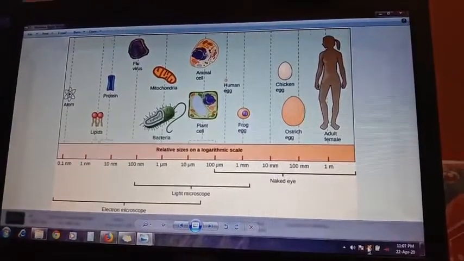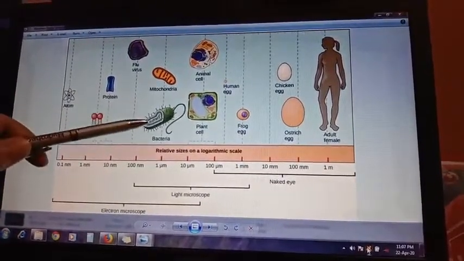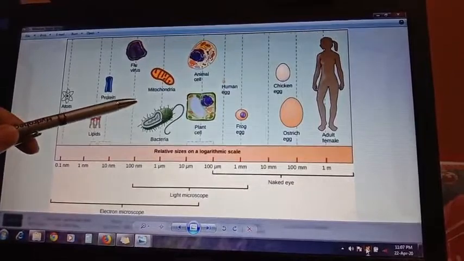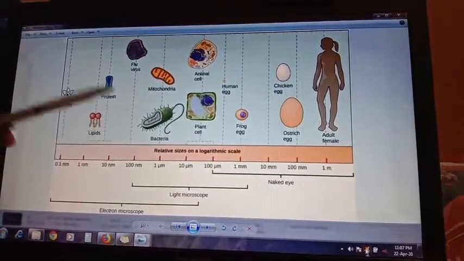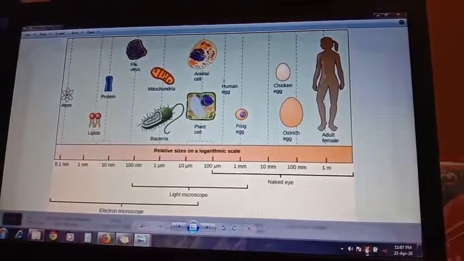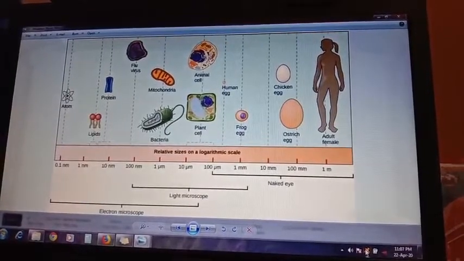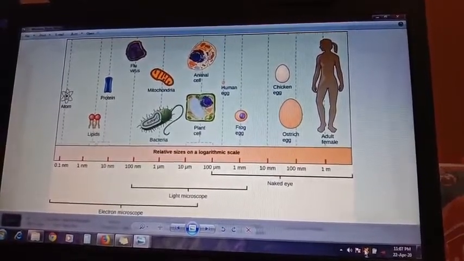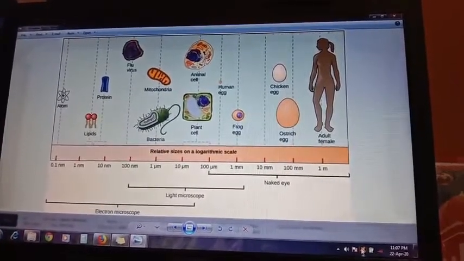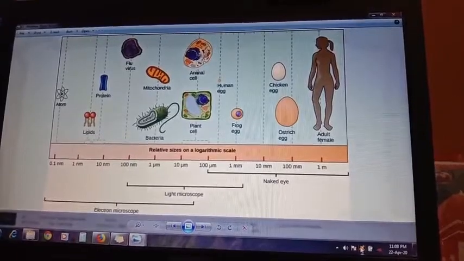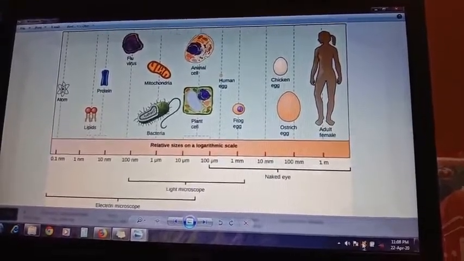The smallest cell is the bacteria cell. Size ranges from 0.2 to 0.5 micrometer in diameter. In our body, the smallest cell is the RBC or red blood cell, which measures 7 microns. The largest cell is the ostrich egg.